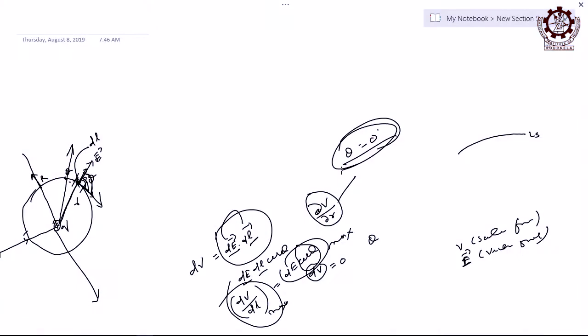Maximum value will be there only when theta is 0. So, now you judge judiciously and tell what should be the direction of this variation of potential with respect to length on the surface is maximum. That will give you the direction. In what direction that will change?